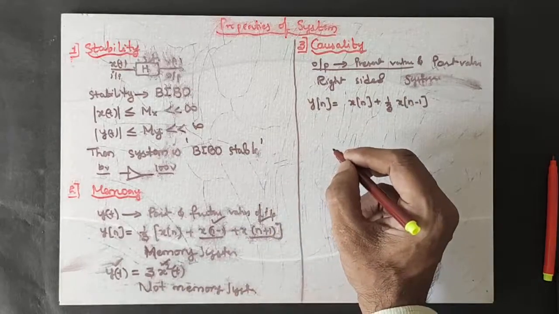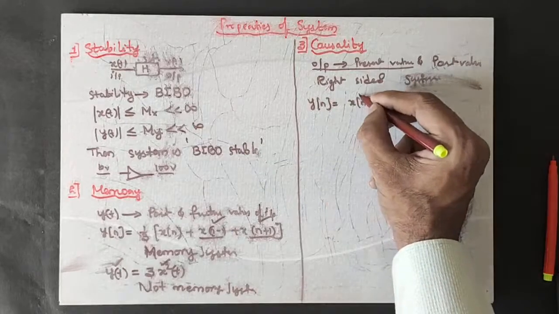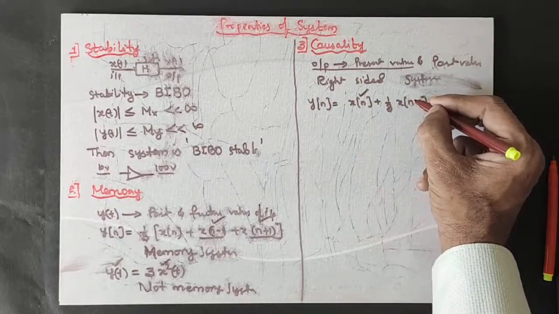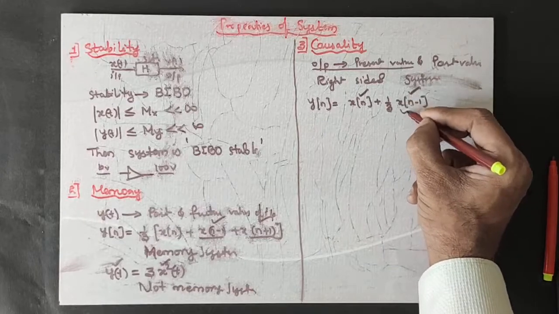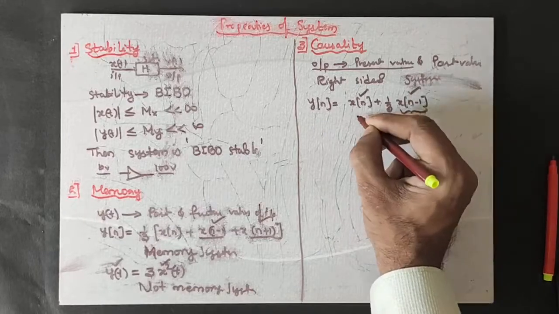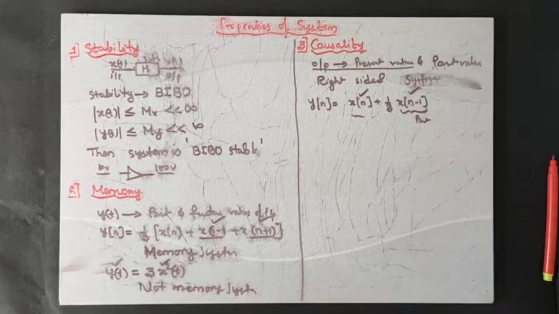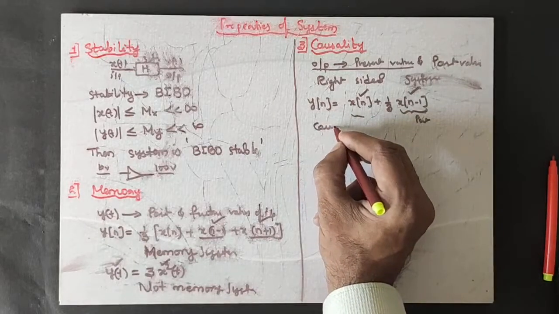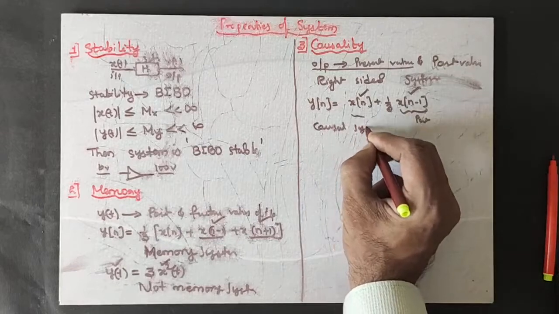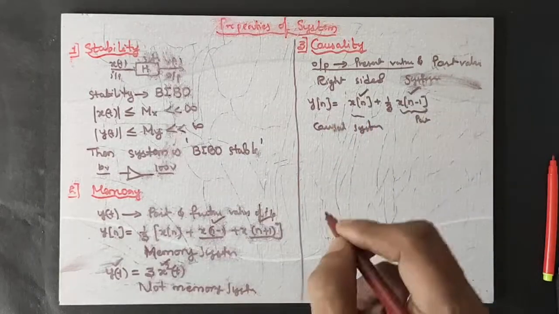I have to determine. The output y of n depends upon the present value x of n and the past value, 1 by 3 x of n minus 1. These are past values, not future values. Hence it is a causal system, isn't it?